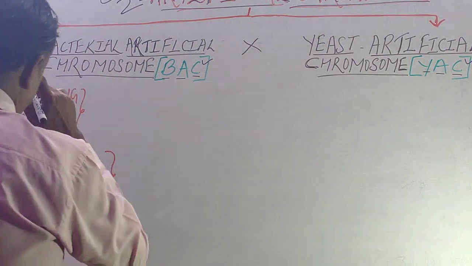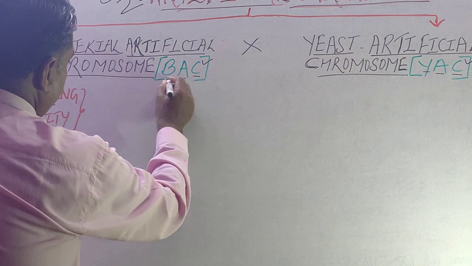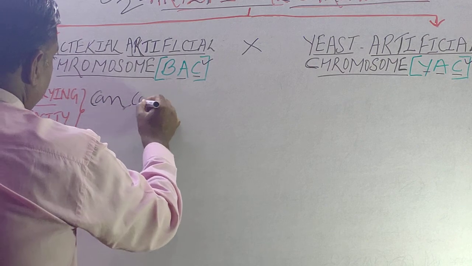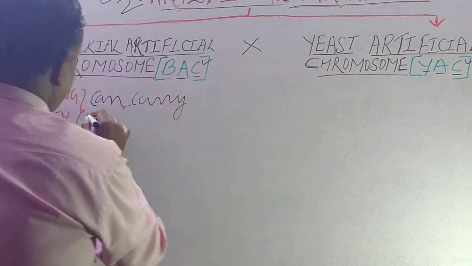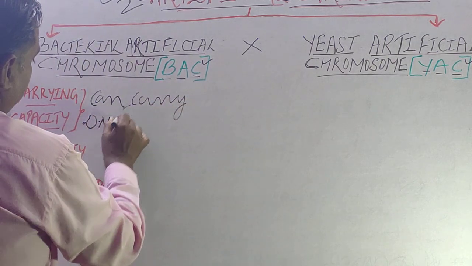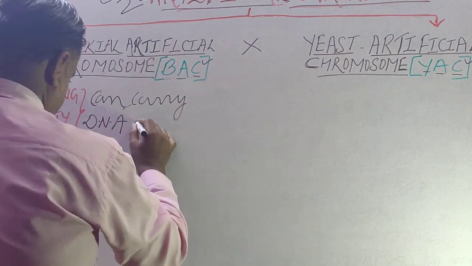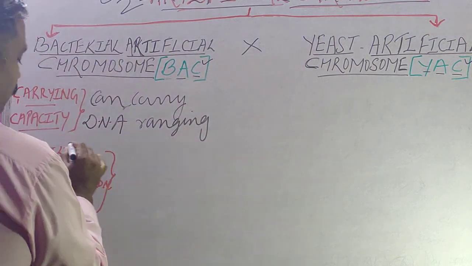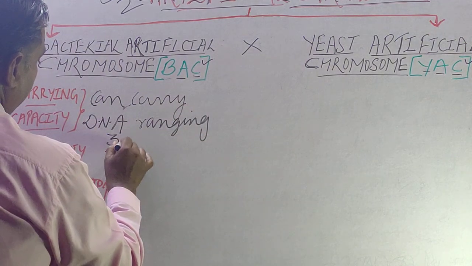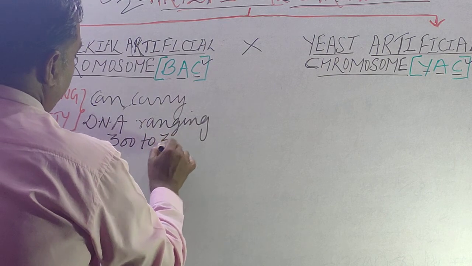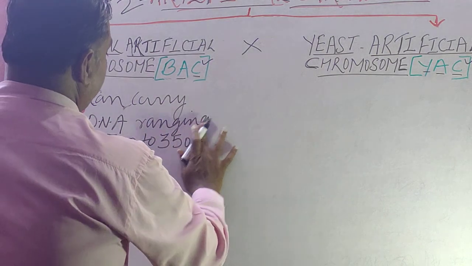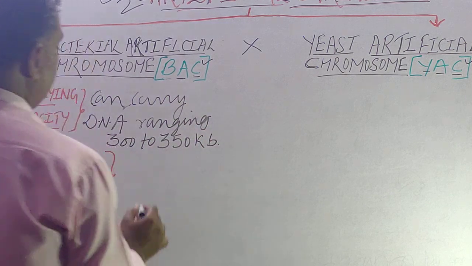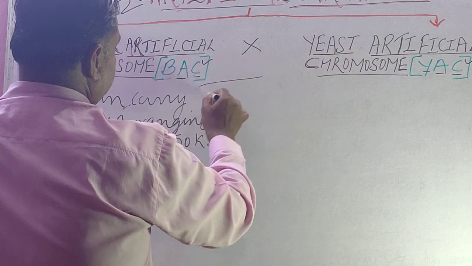Carrying capacity, student: BAC or bacterial artificial chromosome can carry DNA fragments ranging from 300 to 350 kilo base pair. Student, you know what bases are.